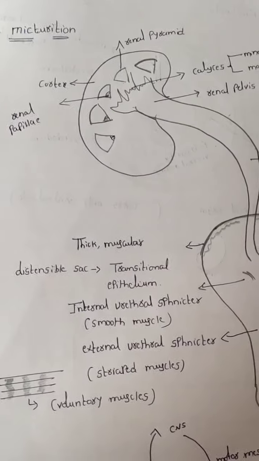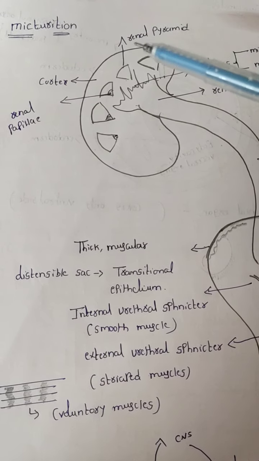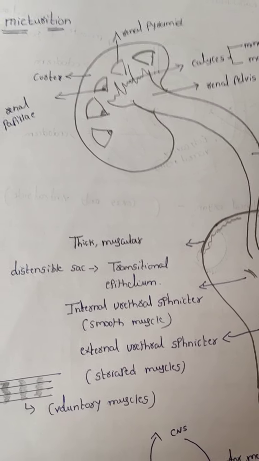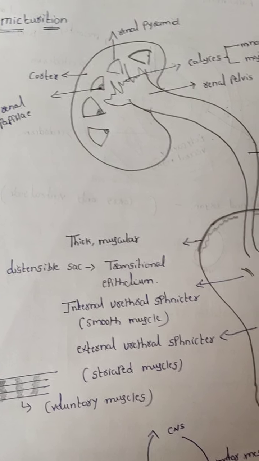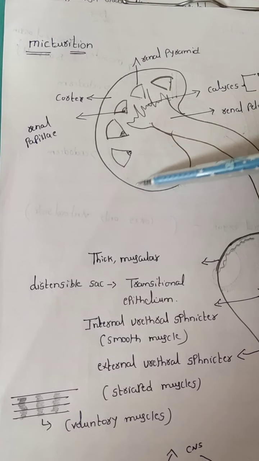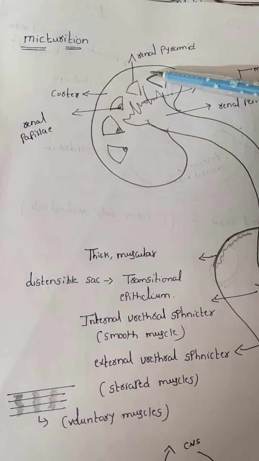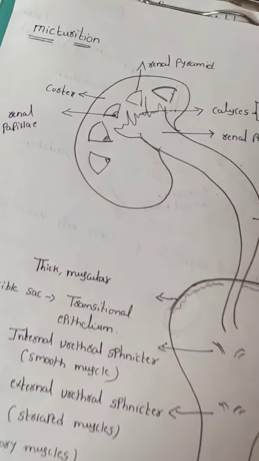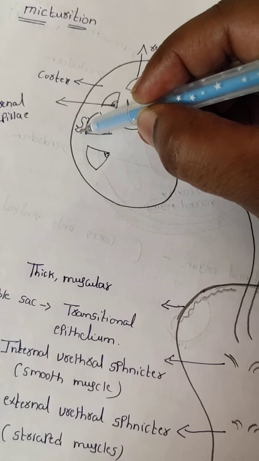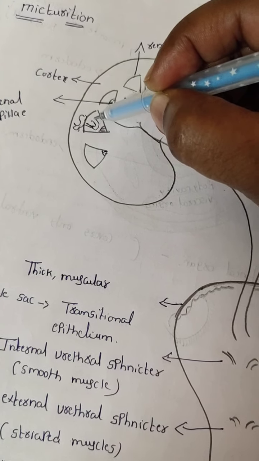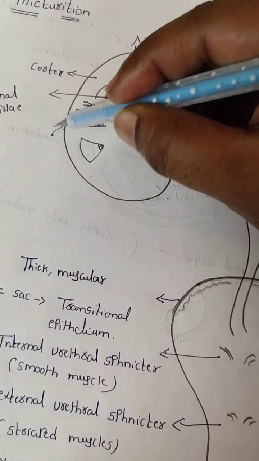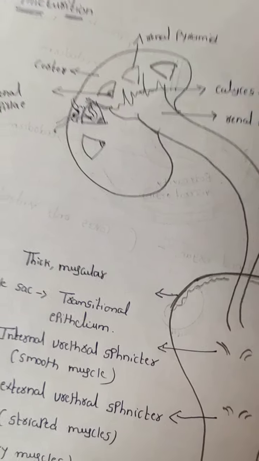What is micturition? Micturition means the process of releasing urine from the urethra. See, keep in mind, this is the cortex, and this one is called the pyramid.